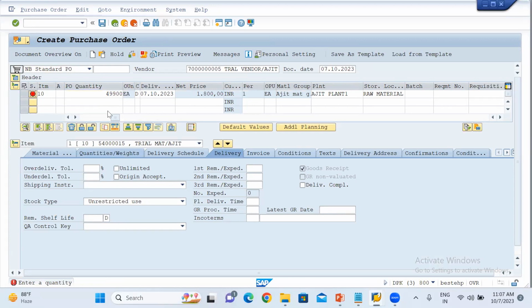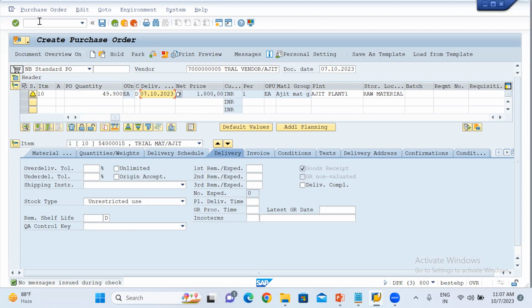So I'm just clicking enter over here. So here a warning message is coming: target quantity is exceeded by 100, because open quantity is 49,800. If I click enter, enter, enter, then check and save the PO, the PO will be created. There will be no issue. But in real time, if you want to do the configuration in such a way that if the contract quantity is exceeded, there will be an error message in the PO.